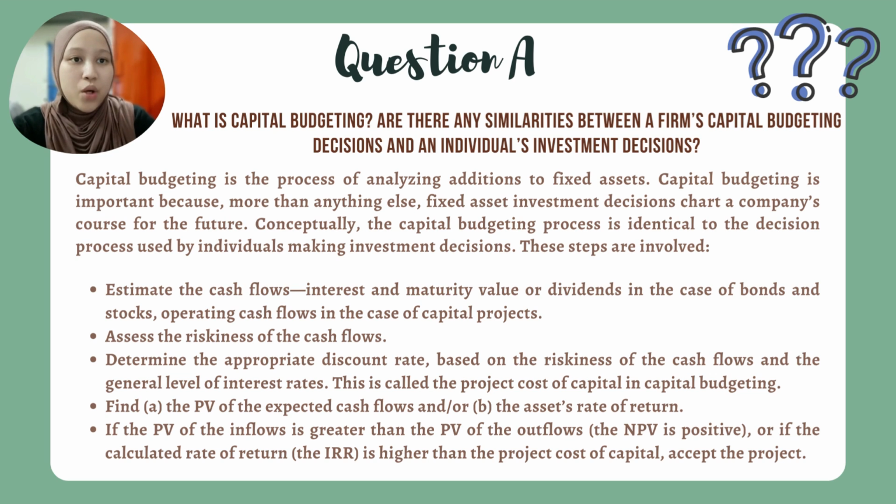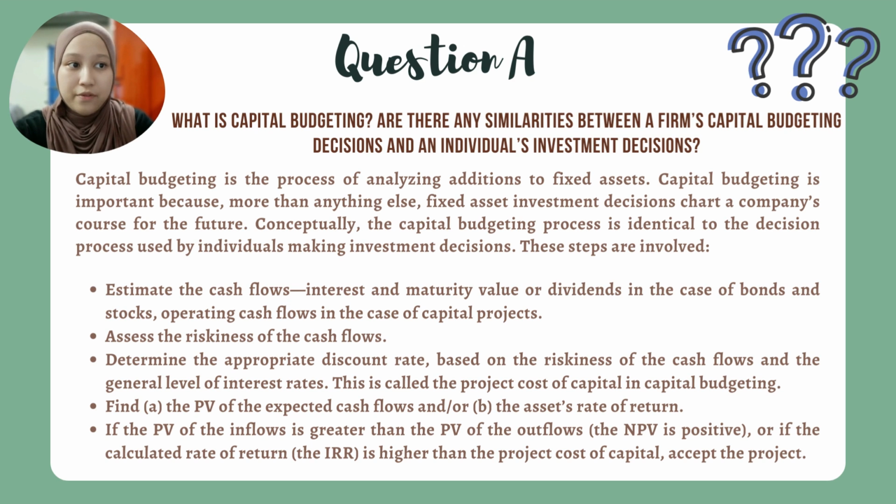Question A. What is capital budgeting? Are there any similarities between a firm's capital budgeting decision and an individual's investment decision? Capital budgeting is the process of analyzing additions to fixed assets. Capital budgeting is important because, more than anything else, fixed asset investment decisions chart a company's course for the future. Conceptually, the capital budgeting process is identical to the decision process used by individuals making investment decisions.